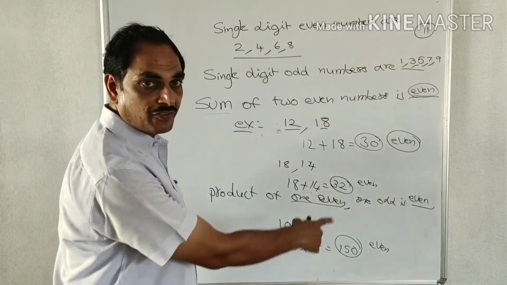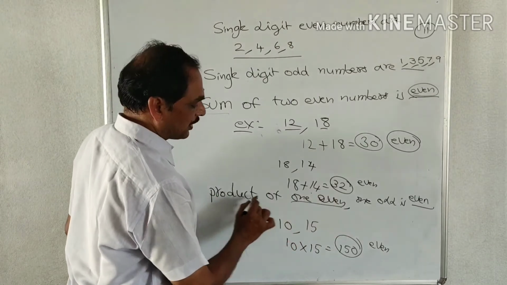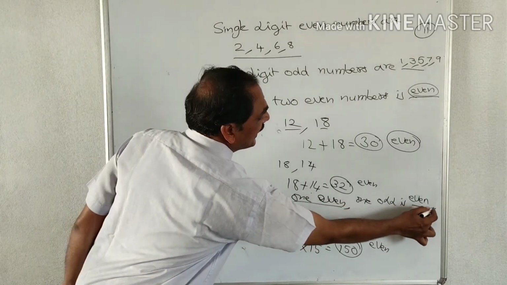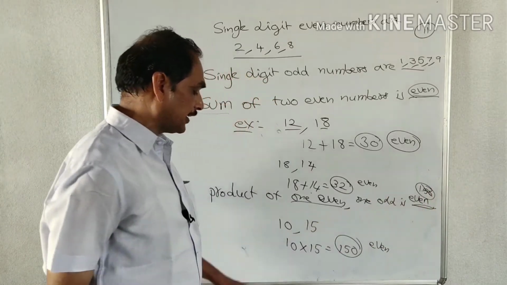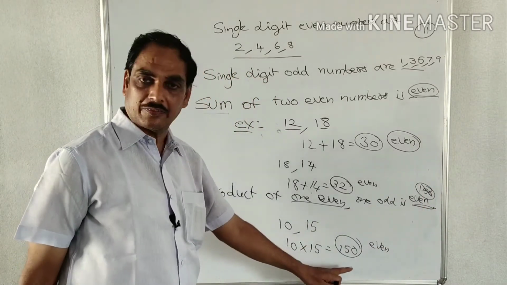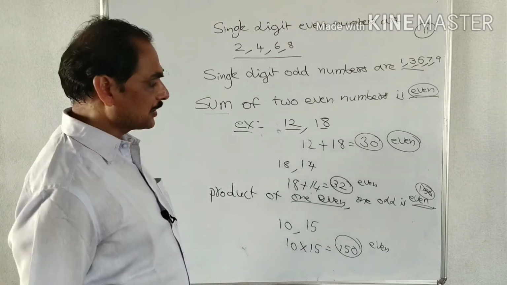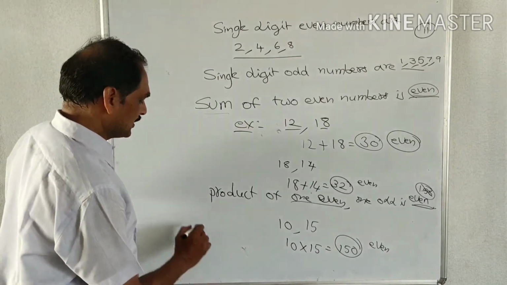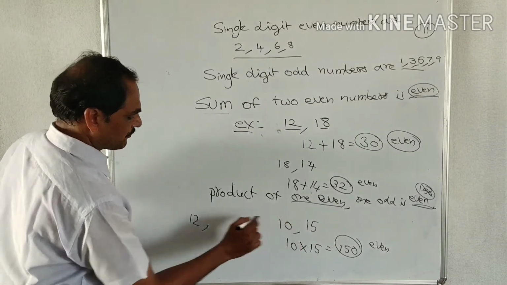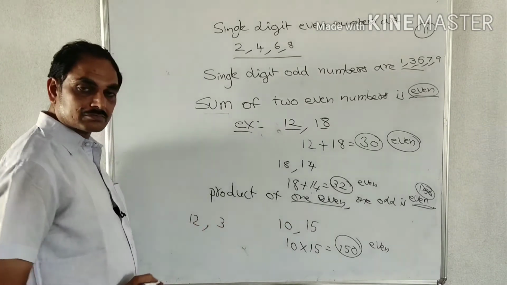So we don't write 150 in the place of product of 1 even and 1 odd is dash. Here we cannot write 150, since we took 10 comma 15 and got 150. The other person takes other 2 numbers, then he will get another answer. Suppose he takes 12, and the odd number is 3.